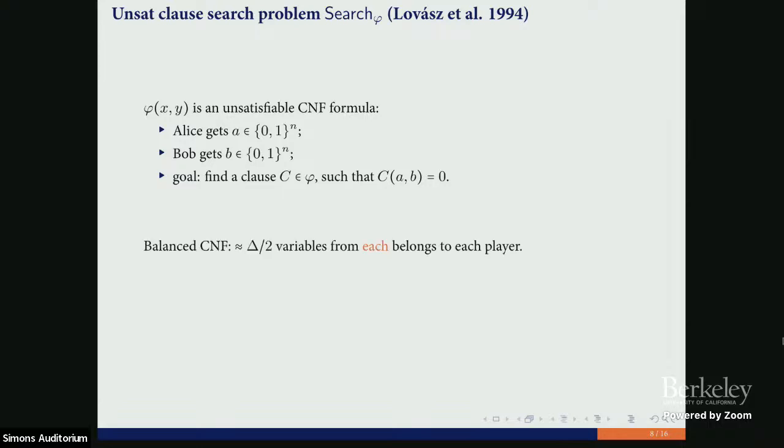We assume that we deal with balanced CNF formulas. That step was used before also. So we assume that in each clause, approximately half of the variables belong to each player. Usually we distribute variables uniformly at random between players, and with some technicalities after, we can easily reach this condition. Well, approximately half means that if we distribute 1/4 to each player, it will be fine for us. Any constant.